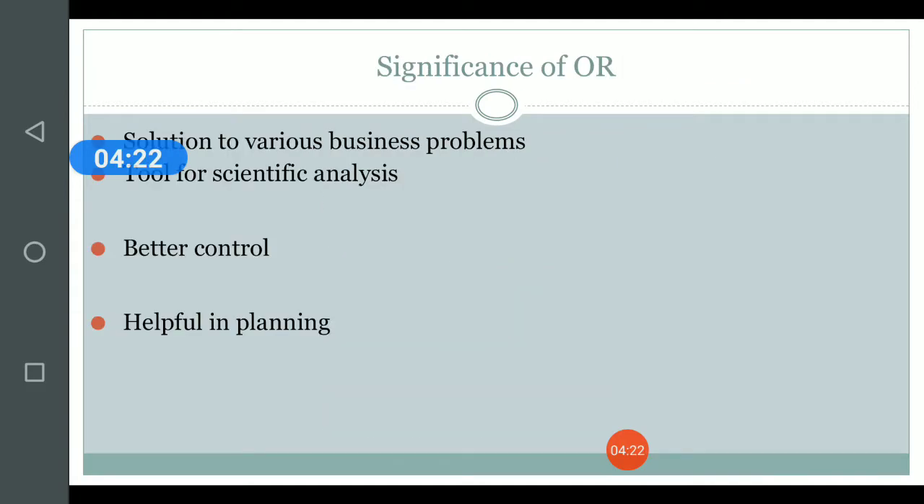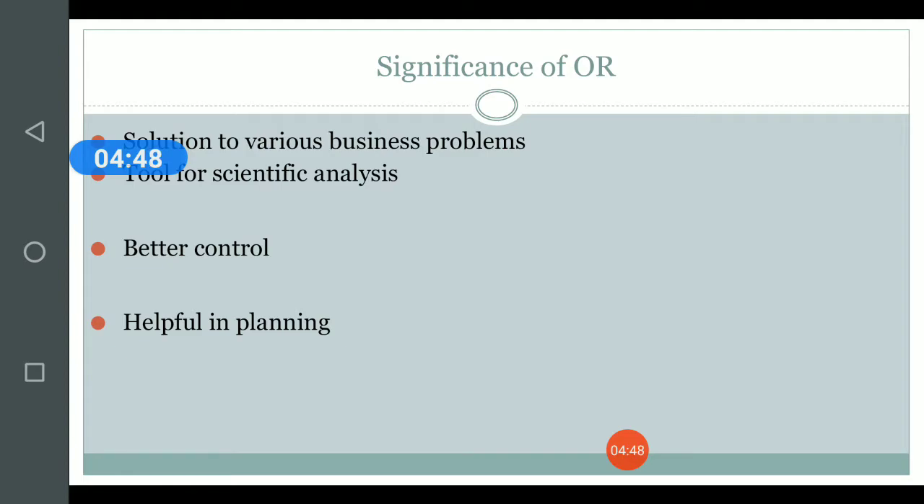Now, the next is the significance or the importance of operations research. The first importance is that it provides solutions to various business problems. We have already discussed it could be related to any field of management. But operations research ultimately helps us to find a solution to a particular problem.